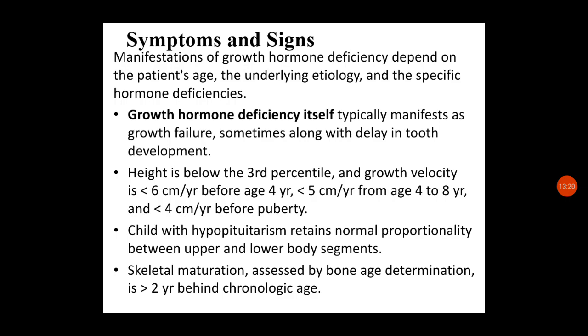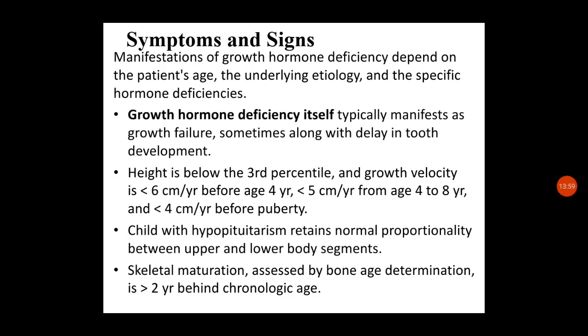When charting height and weight on a growth chart, the height is below the third percentile, and growth velocity will be less than 6 centimeters per year before age 4 years, less than 5 centimeters per year from age 4 to 8 years, and less than 4 centimeters per year before puberty.